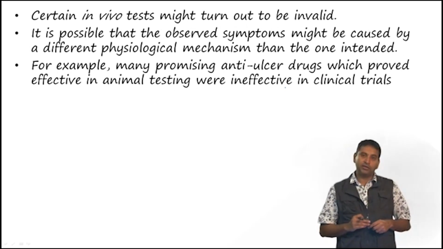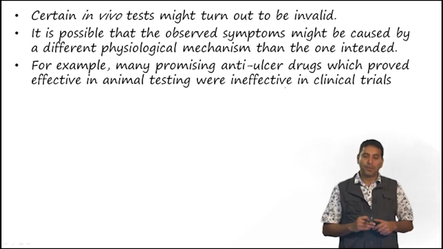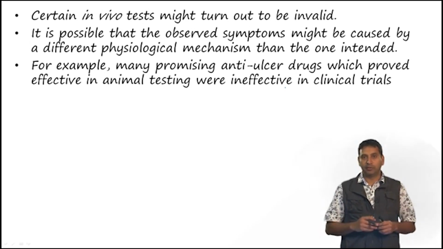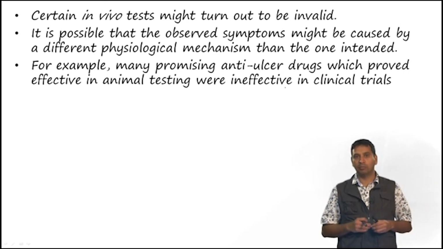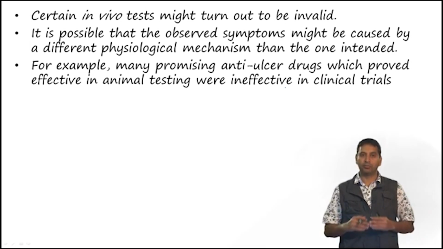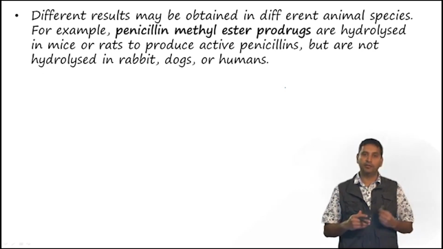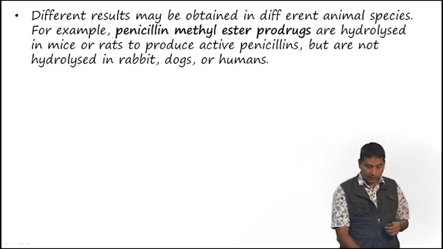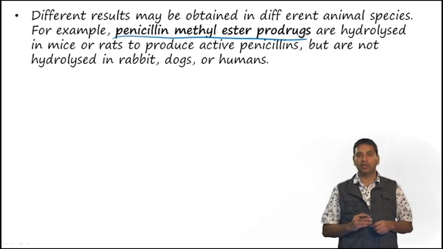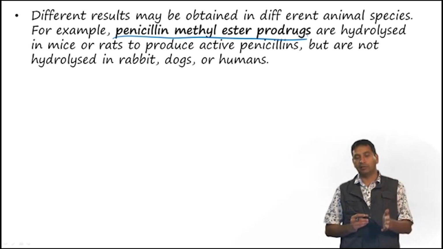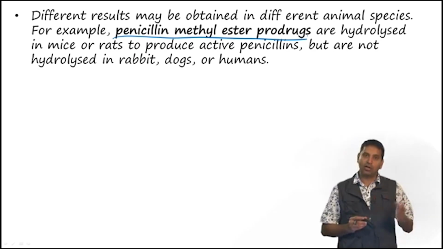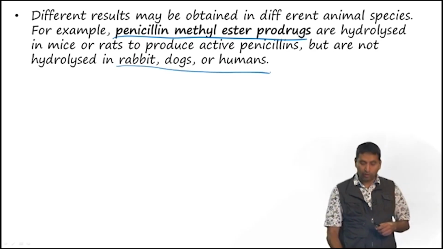There are also cases where certain in vivo tests might be invalid. It is possible that the observed symptoms might be caused by a different physiological mechanism than the one intended. So, there were a number of promising anti-ulcer drugs which proved to be ineffective in clinical trials. Now, it is also possible that different results may be obtained in different animal species. So, the example that we can look at is the penicillin methyl ester prodrugs, which are hydrolyzed in mice or rats to produce the active antibacterial penicillin, but they are not hydrolyzed in rabbits, dogs or humans.